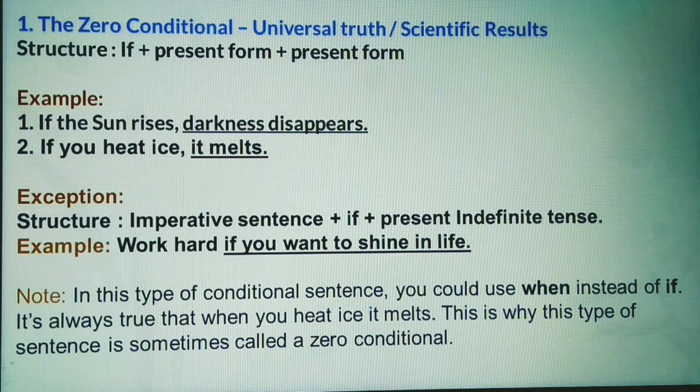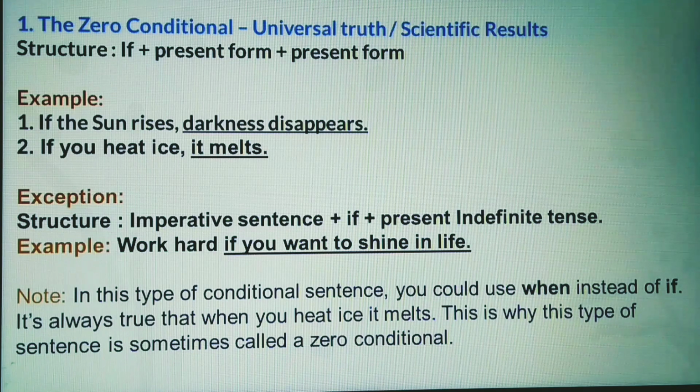Dear learners, you may get exception in zero conditional. Look at the structure: imperative sentence plus if plus present indefinite tense. An example can give you clear idea. Look at the example: work hard if you want to shine in life. Here work hard is imperative sentence, then if plus present indefinite tense has come to complete the sentence.